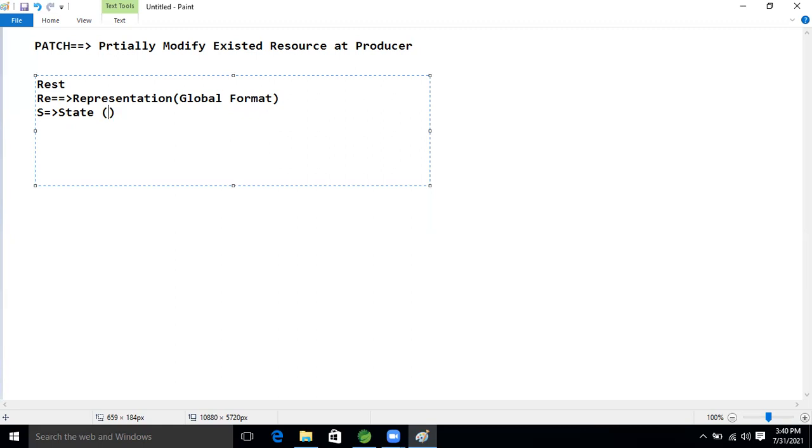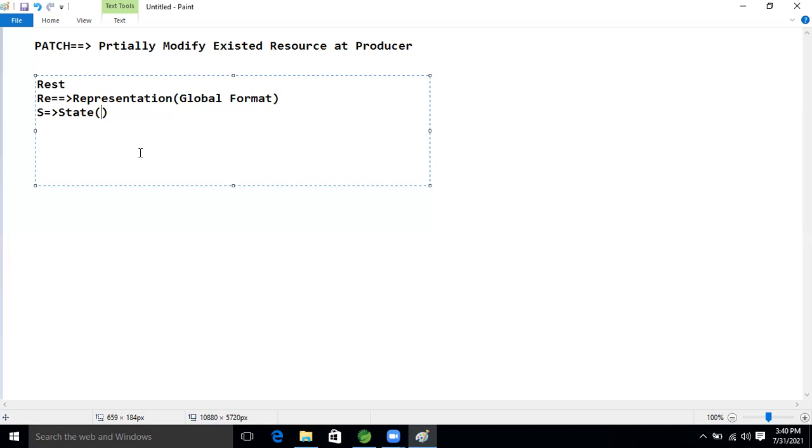Yes, very good. Variable is state. State means nothing but variable, and variable is nothing but data. Behavior is nothing but method.